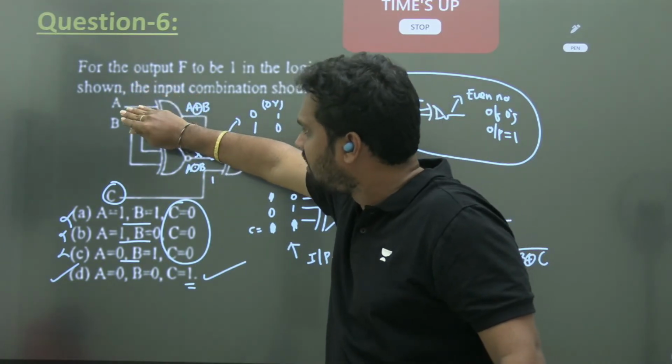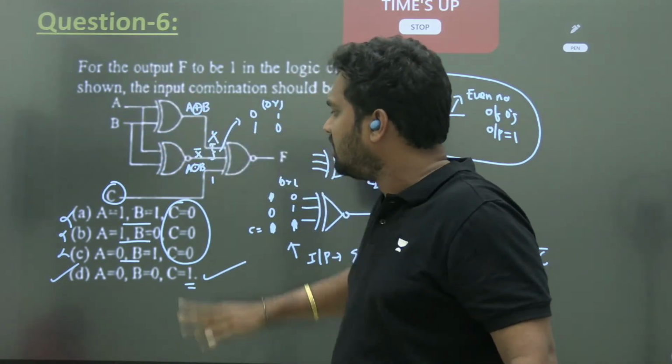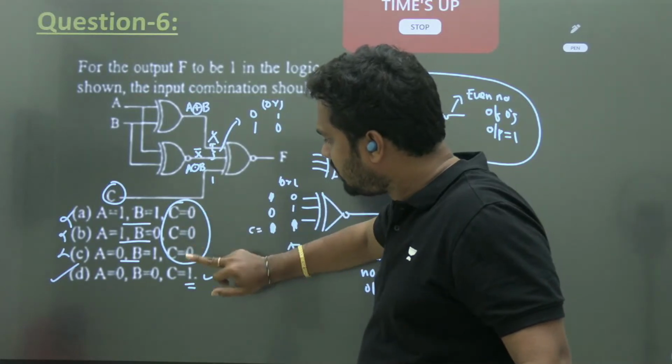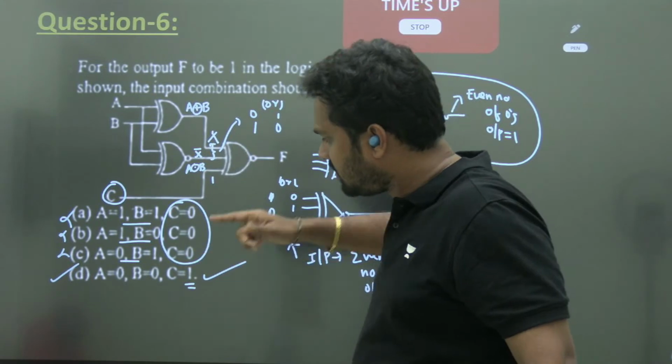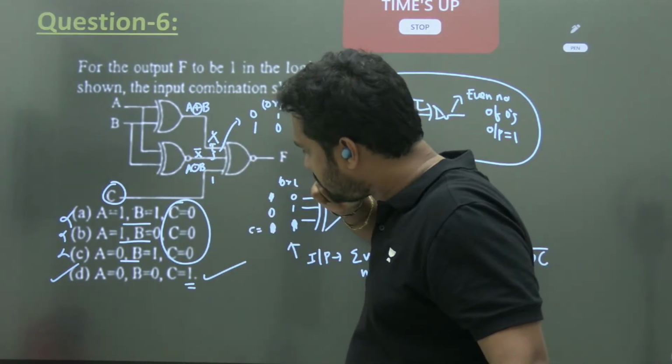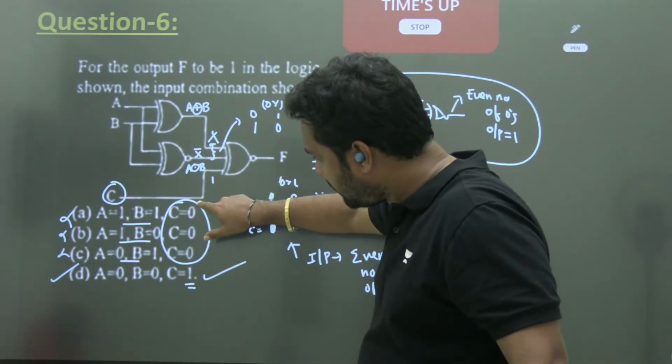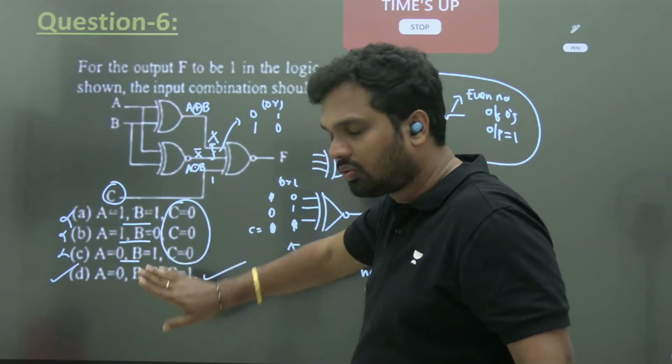AB can be any value. Output is not depending on AB. So in all the cases, C is 0. Here C is 1 because it is independent of AB. Output is depending on C only. If C equal to 0 may you get right answer, then all these answers are correct. So compulsory C equal to 1 is the right answer.